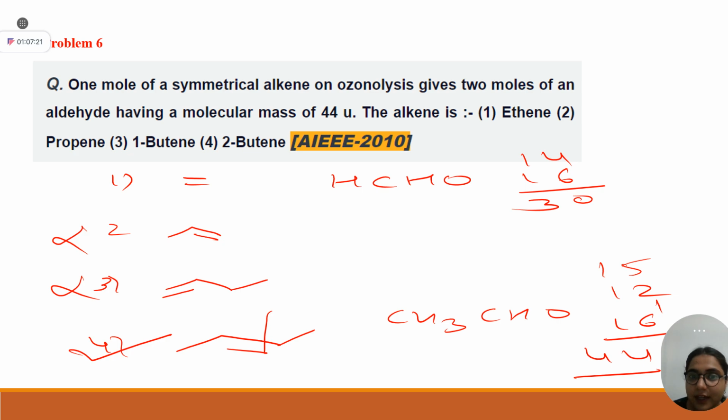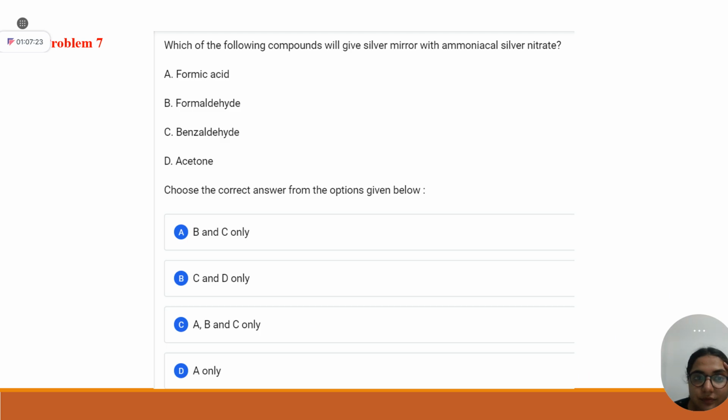Okay. This is an AIEEE question. Problem number 7. This is a theoretical question, just for information. Which of the following compounds will give silver mirror with ammoniacal silver nitrate? Have you studied this in your 12th? Yes, ma'am. Okay, which named test is this? Tollens' reagent. Very good. So can you tell me which functional group gives Tollens' test positive?